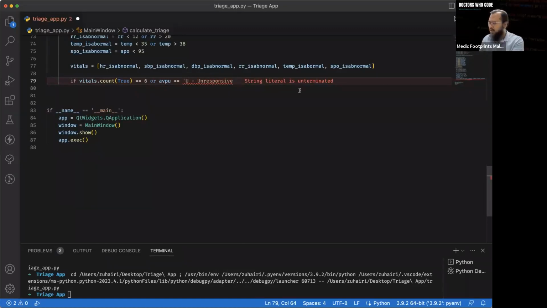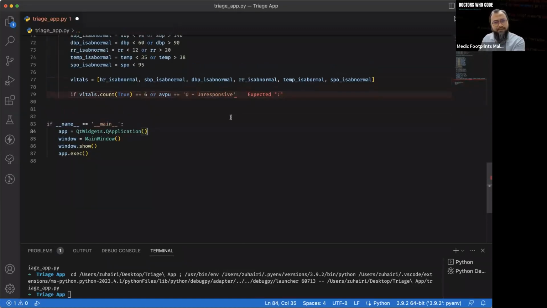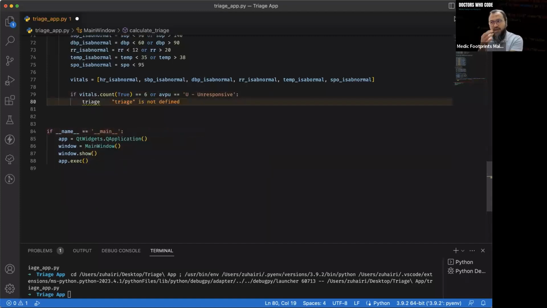Right. So you can define a variable here called triage category equals to maybe very high risk.